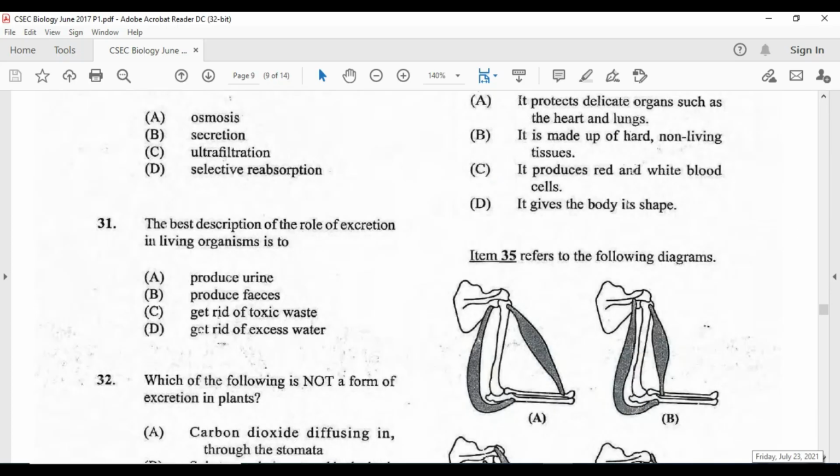Question 31. The best description of a role of excretion in living organisms is to produce urine, the excretory system does that. Produce feces, feces is not an excretory product, it's an ingested product. Get rid of toxic waste, of course, that sounds like the answer to me. Get rid of excess water.